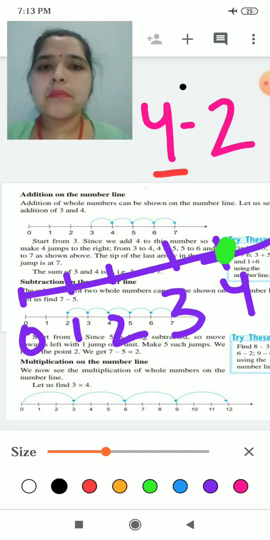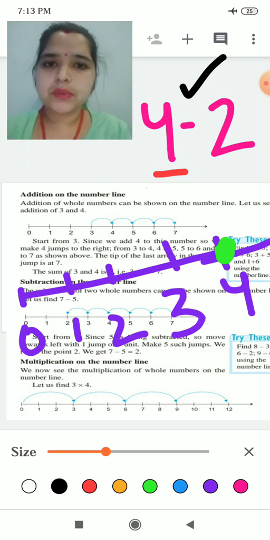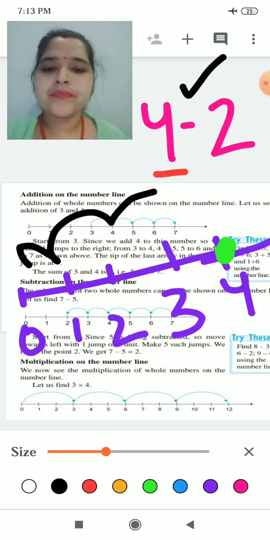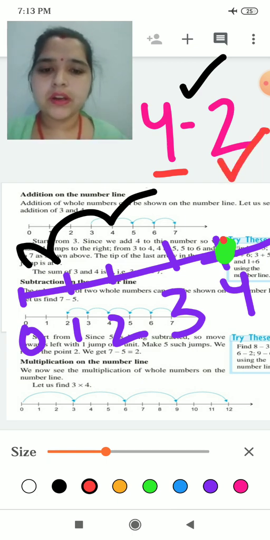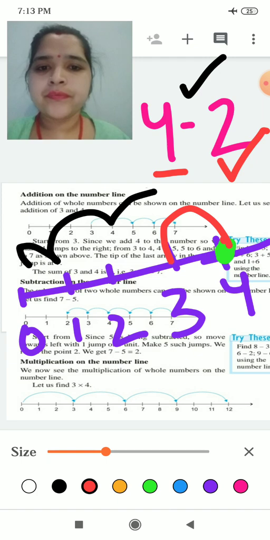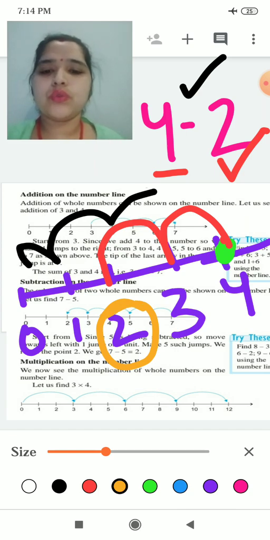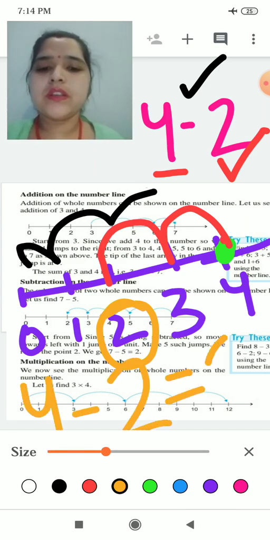But it is given with a minus sign. So what you will do, you will take the steps back. Because if we are having 10 chocolates and we take away 2, will we have more chocolates or fewer? We will have fewer chocolates. Same way, 4 minus 2 means the number will decrease, so we will go this side. We start from 4, and the number of steps is decided by the number behind. So we will take 2 steps, 1 and 2. Understood? So our answer will be 2. 4 minus 2 will be 2.